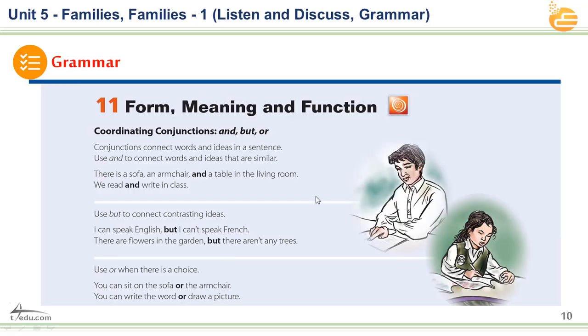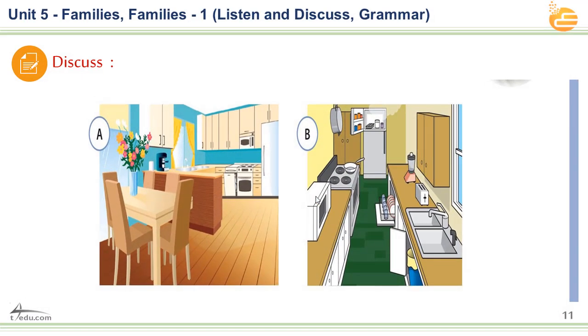Well, gentlemen, we have to move to the second slide. Here we have two pictures, picture A and picture B. We have many facilities in this kitchen, kitchen A and kitchen B. We have to compare between these kitchens. For example, in kitchen A, we have a curtain, a vase on the floor, a table, chairs, a stove, a microwave, a refrigerator, and we also have basins here. All of these are in picture A.